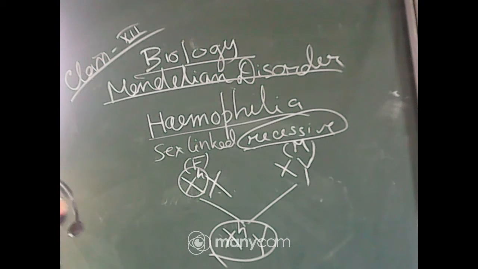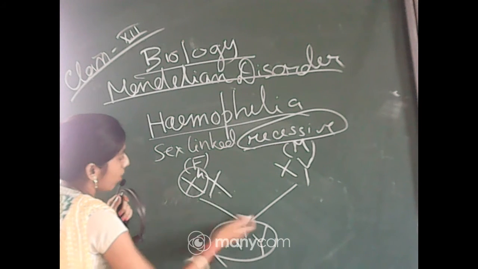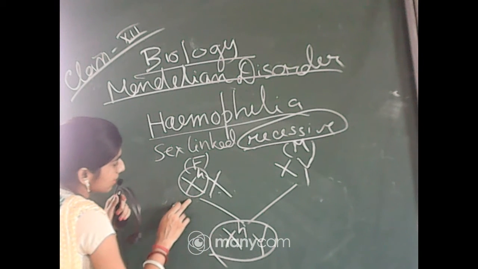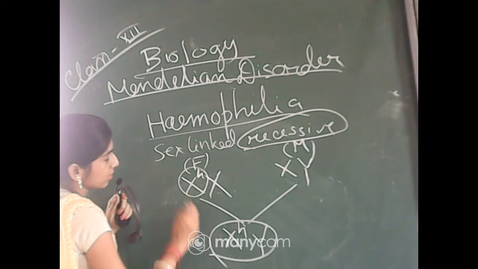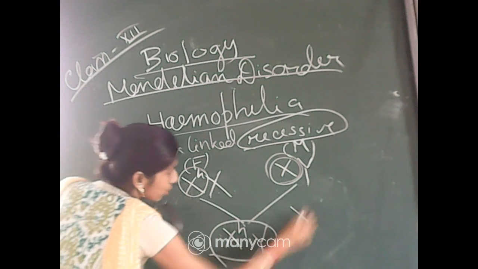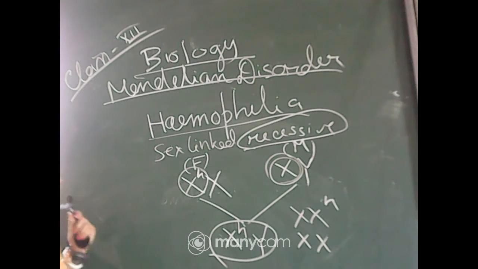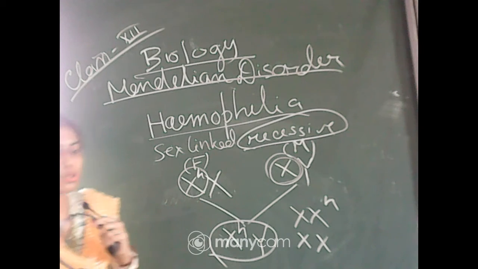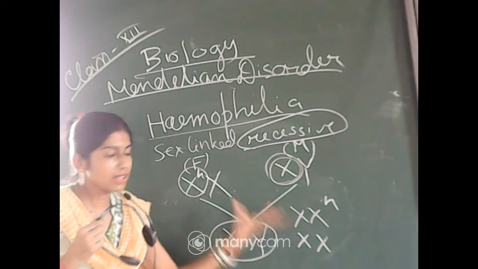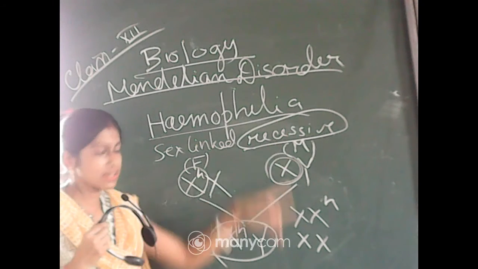Now if a daughter is born, the daughter may carry this X chromosome or this X chromosome, and the other chromosome will be the normal X. So there is no chance of the daughter being affected, because it is an X-linked recessive disease.